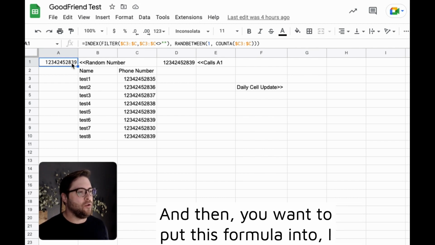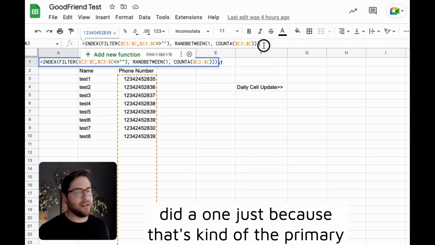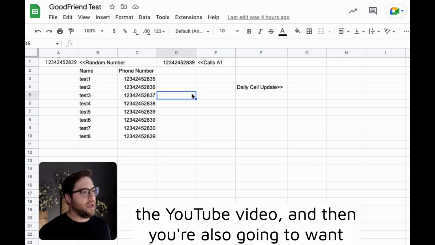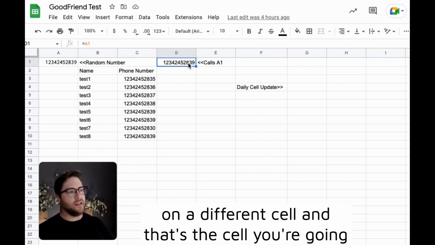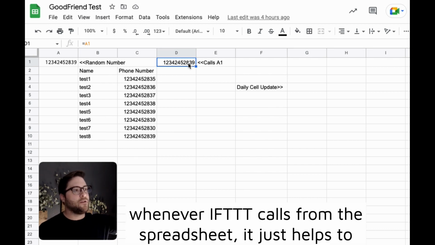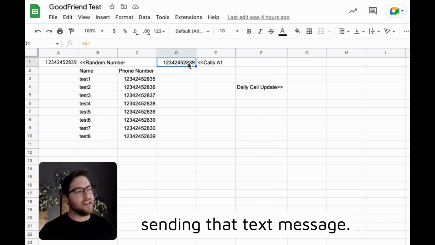And then you want to put this formula into, I did A1, because that's the primary focus of this spreadsheet, but I'll include this formula in the blog post attached to the YouTube video. And then you're also going to want to put equals A1 in a different cell. That's the cell you're going to use whenever you're texting that phone number. Whenever IFT calls from this spreadsheet, it helps to have a simpler value that it can pull from when it's sending that text message.